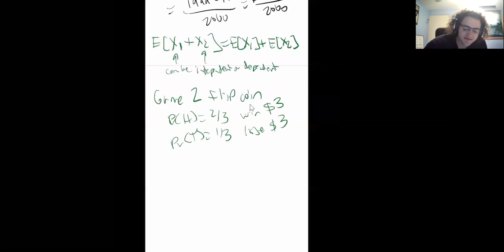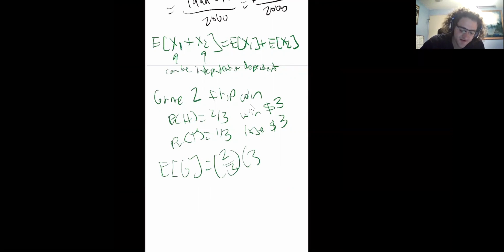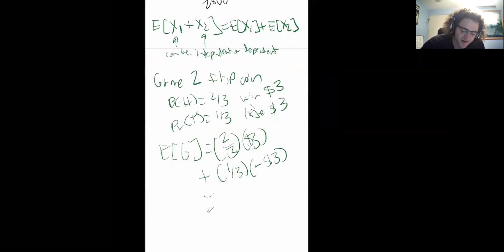And so I can find the expected value of this game. So I can think about each event. The first event is I win $3, so the probability of this happening is 2/3, and the actual event itself is $3. And then I also have a 1/3 chance of getting negative $3, or losing $3. So I get 2 minus 1, which is 1. So on average, I'll win $1 from this game.